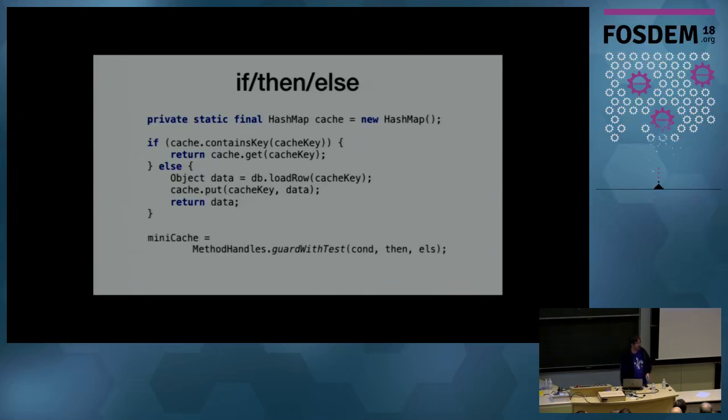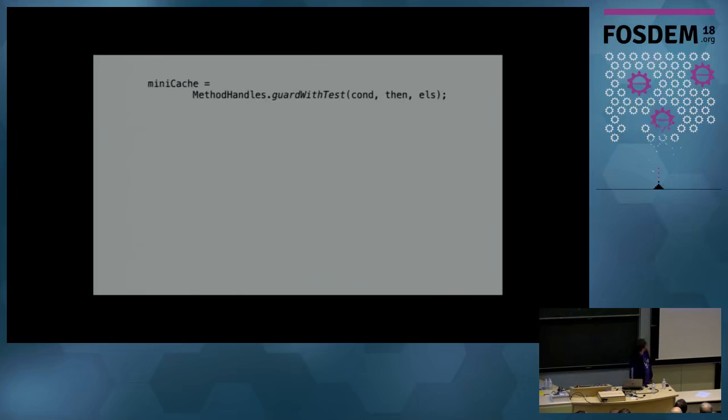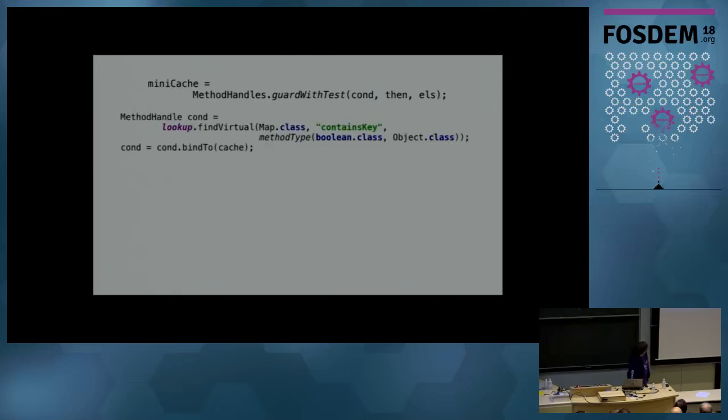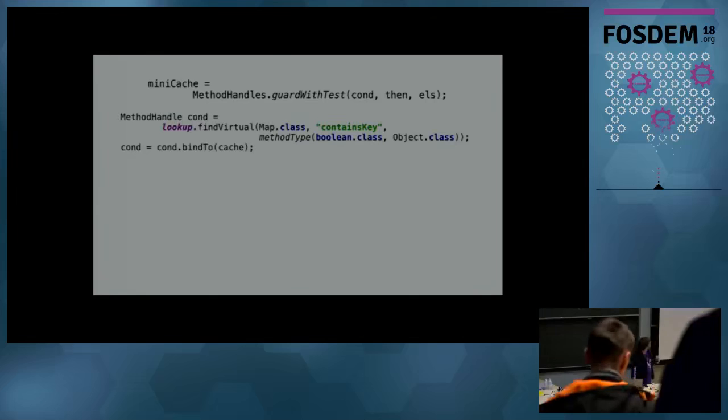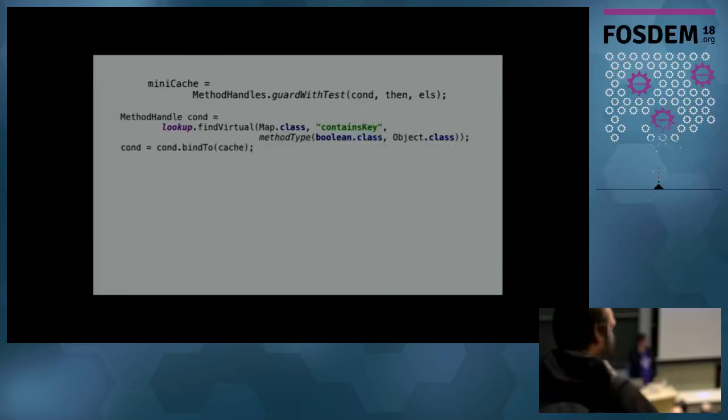The magic call that we do here in the method handle API is guardWithTest, which is essentially an if-then-else. So let's take that. We've got our condition, our then, and our else. Our condition in this case, we findVirtual on Map, the containsKey method, which returns a boolean and accepts an object. And then we're going to bind it to the cache. That means that first argument, the argument where we actually have the physical cache object, is now taken care of for us. We don't have to pass that in like we would with reflection doing an invoke on an instance. So we bind that to the cache.